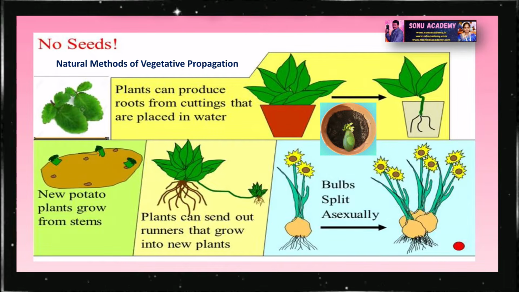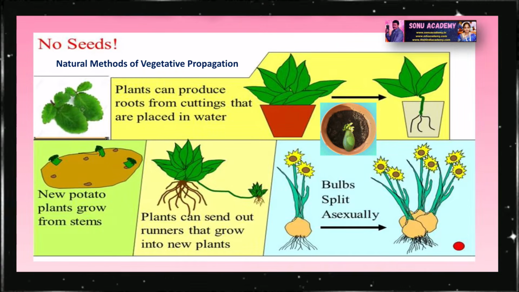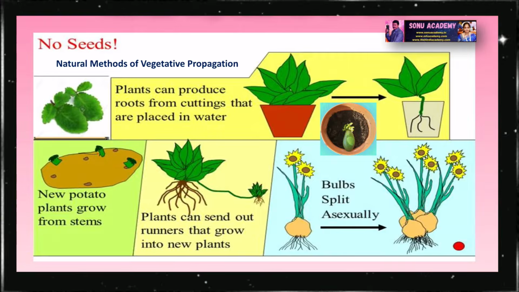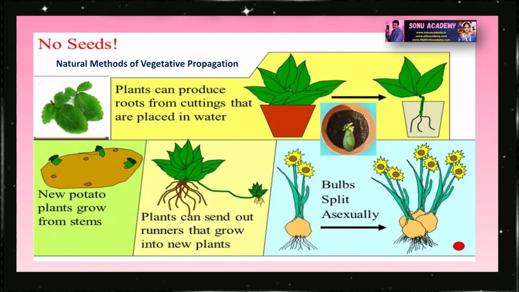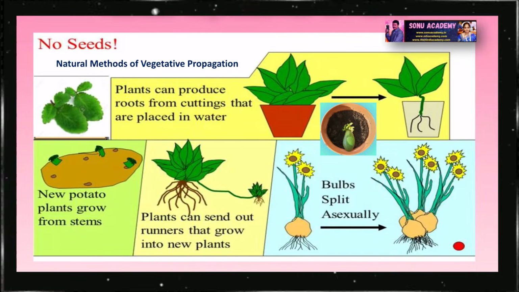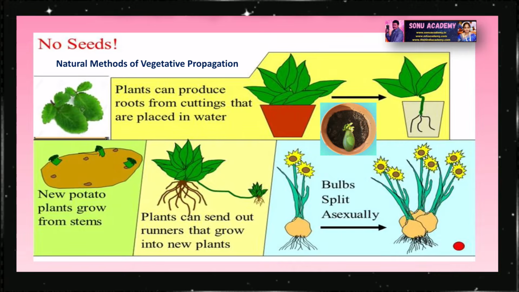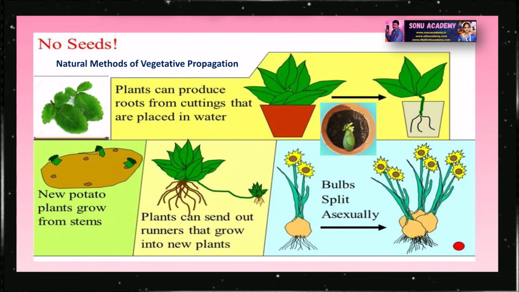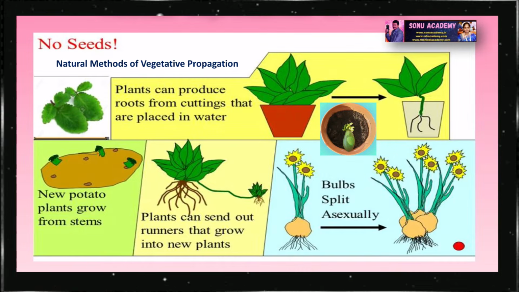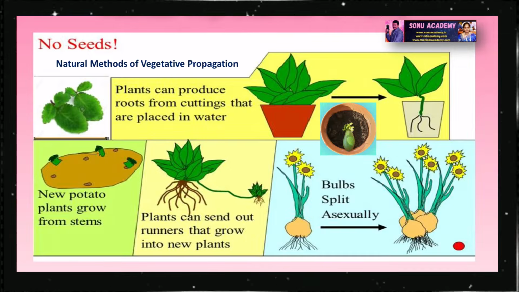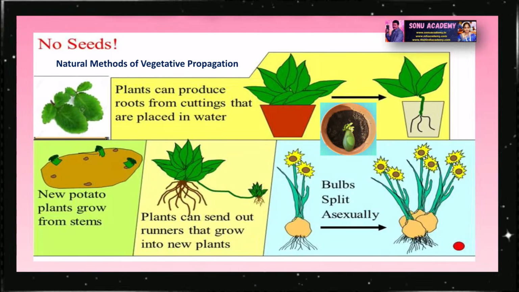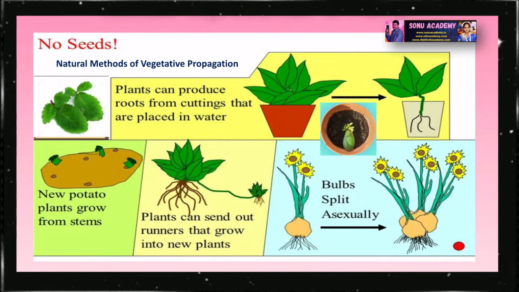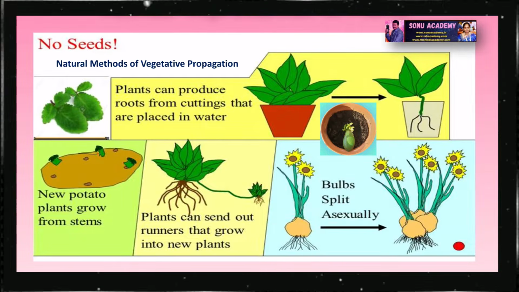Vegetative propagation is a form of asexual reproduction in plants where a new individual arises from vegetative parts such as stem, roots or leaves without the involvement of seeds. This method results in offspring that are genetically identical to the parent plant, maintaining desired traits. This is the mode of reproduction by which plants reproduce asexually. In this mode, new plants are developed from a plant's vegetative parts like stem, leaf, and root.